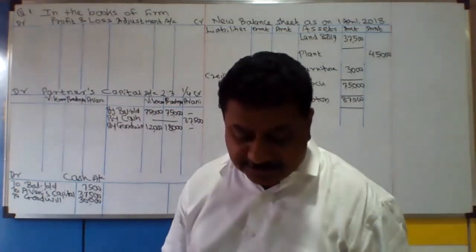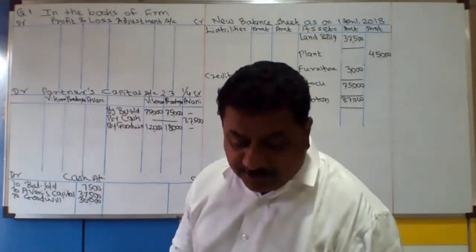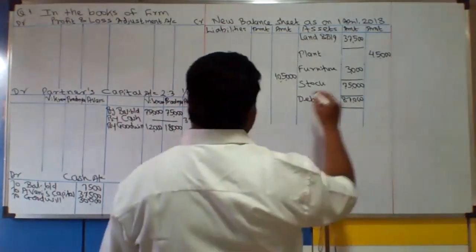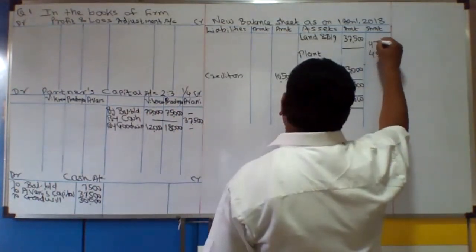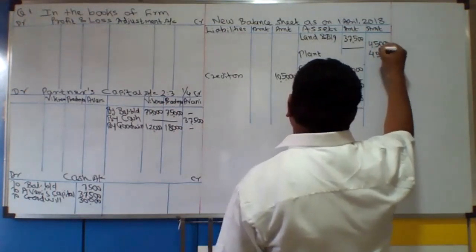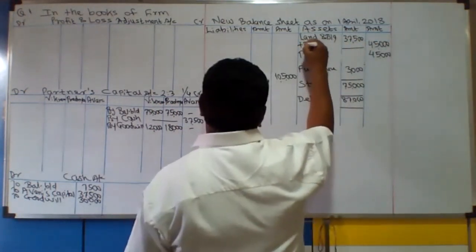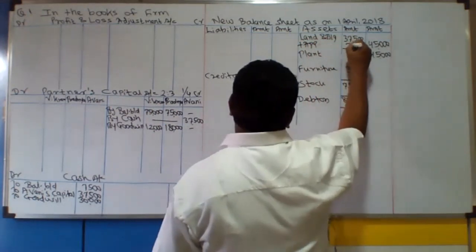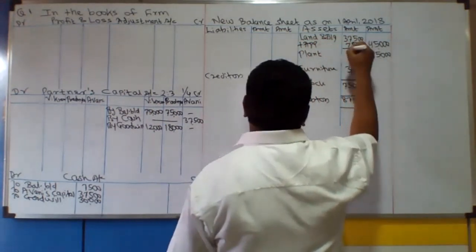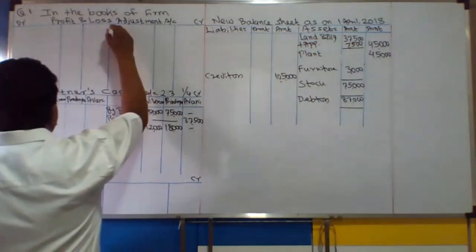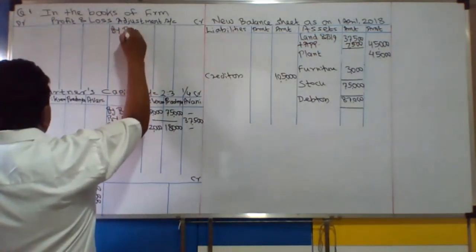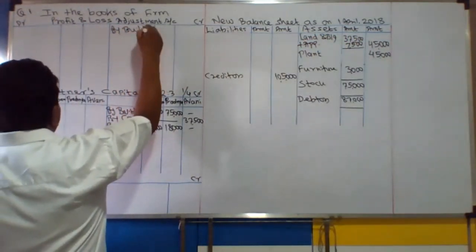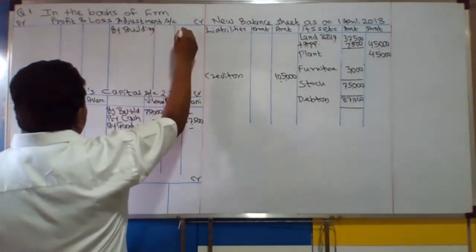Now look at the third adjustment. Building valued at 45,000 rupees. This is the new value of the building. So building showing the appreciation of 7,500. It's a profit to be recorded, profit and loss adjustment account credited by building.